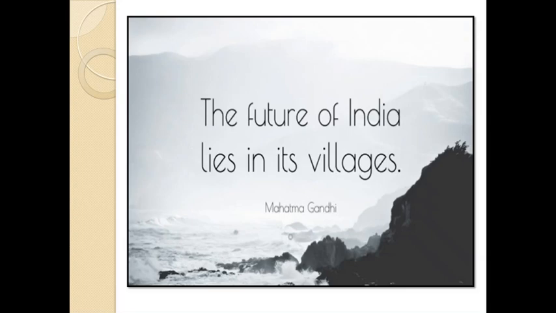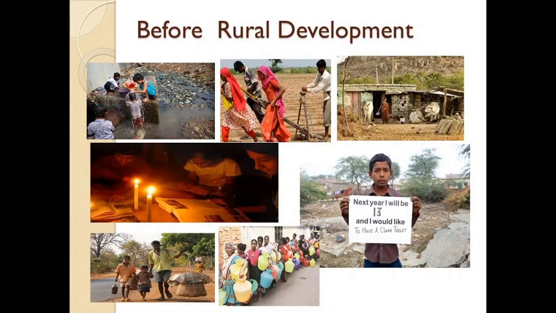So, before starting, tell me what can you see in the picture? Yes, very well said. As Mahatma Gandhi rightly said, India lives in a village and the development of the nation cannot be achieved without the development of the village. This entire system of development comes under rural development.